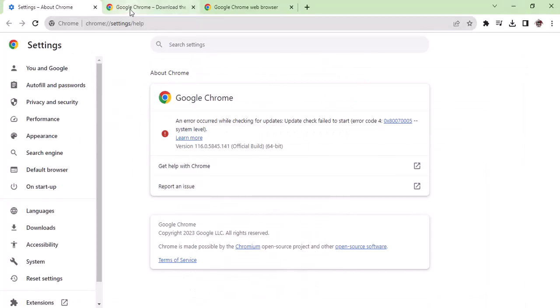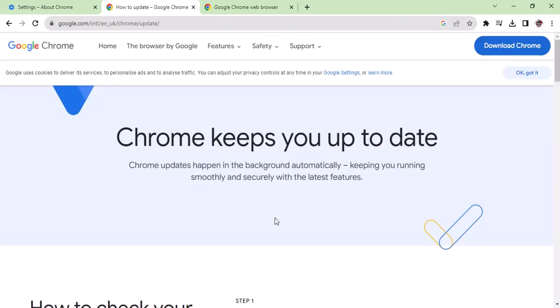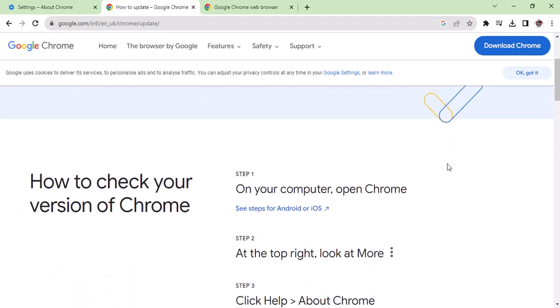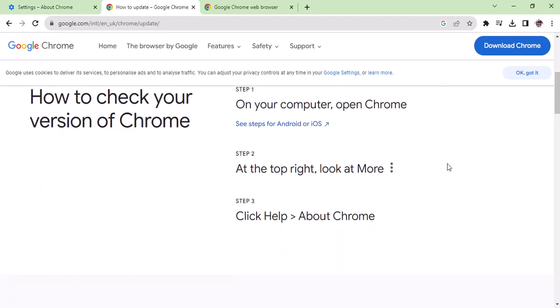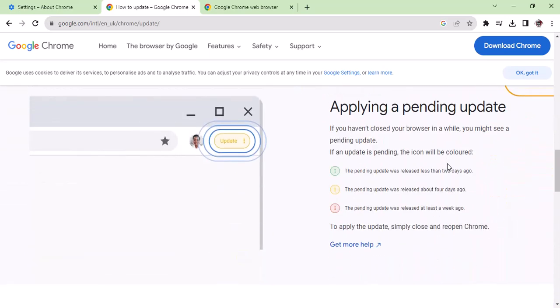Sometimes it works, and when it works, you can directly just update. But in case it is not working, you need to go to the page where you can download Google Chrome. You can try to update Chrome, as I'm going to show you. You click on that link to update on this page, and they have got steps.